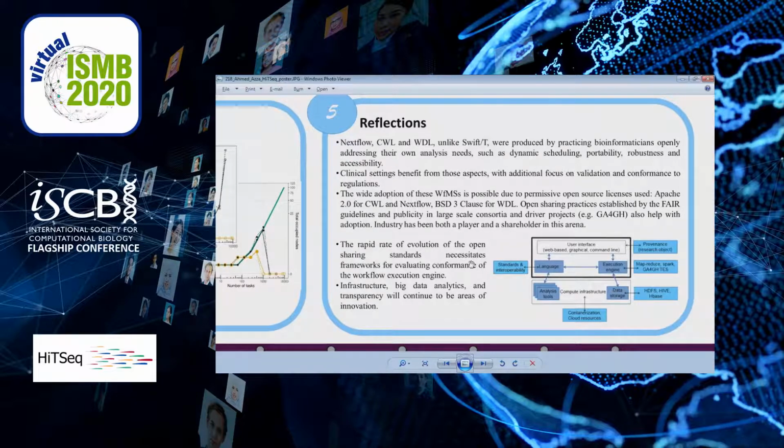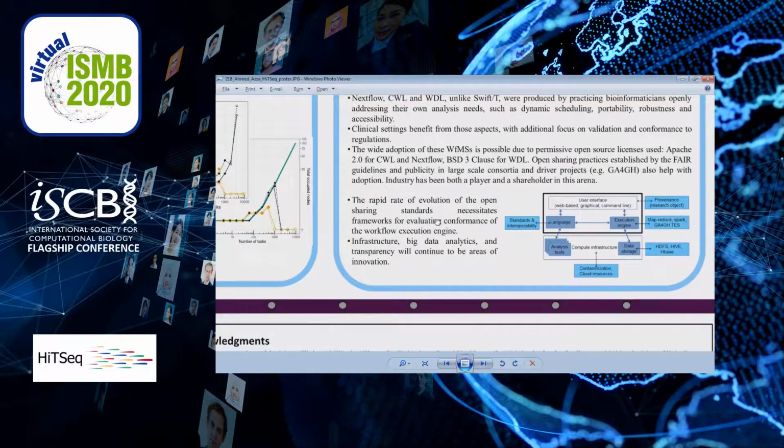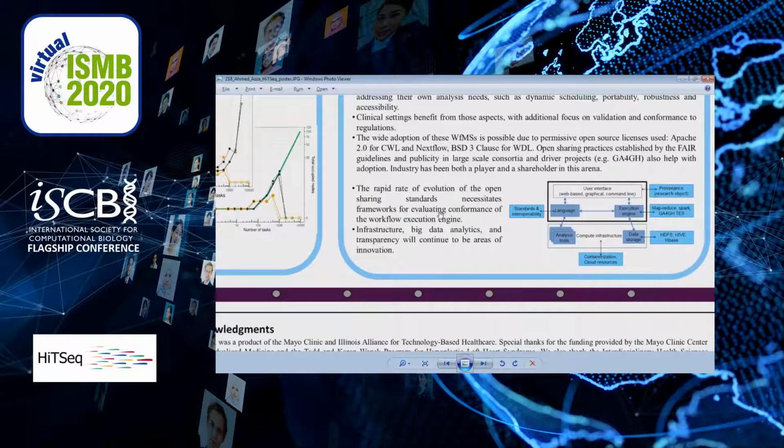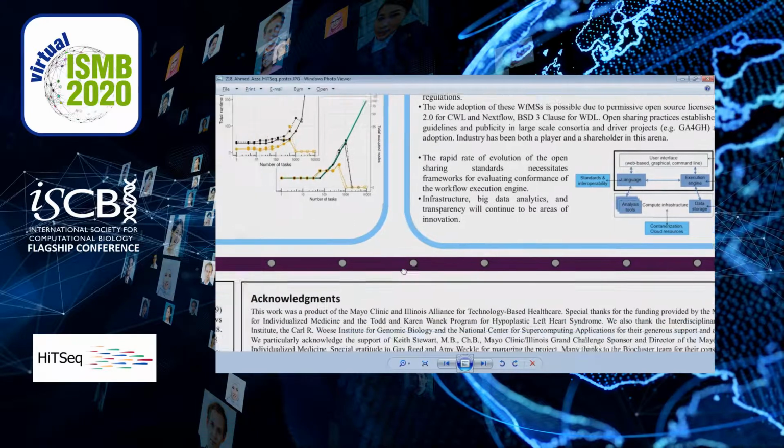Critically, though, the rapid evolution of those standards and languages would necessitate frameworks for evaluating conformance of engines and languages. We will continue to see in the future innovations at the levels of infrastructure and big data analysis in the development of workflow management systems as well.